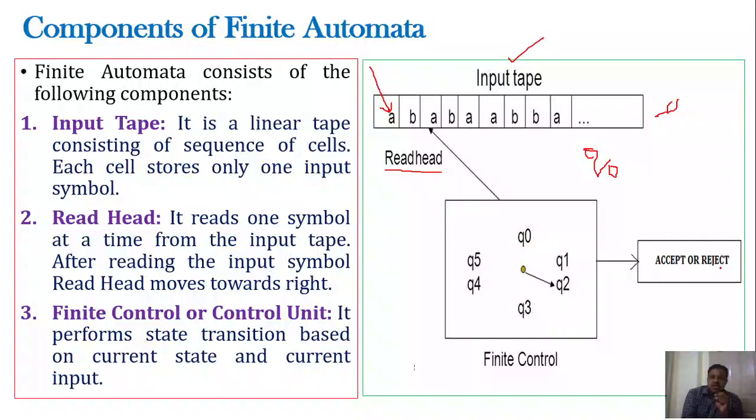Finally, after the entire string has been processed, it will give the result as either accept or reject. So if the given input is valid, then this finite automata is going to give the output as accept. Otherwise, it is going to give the output as reject.